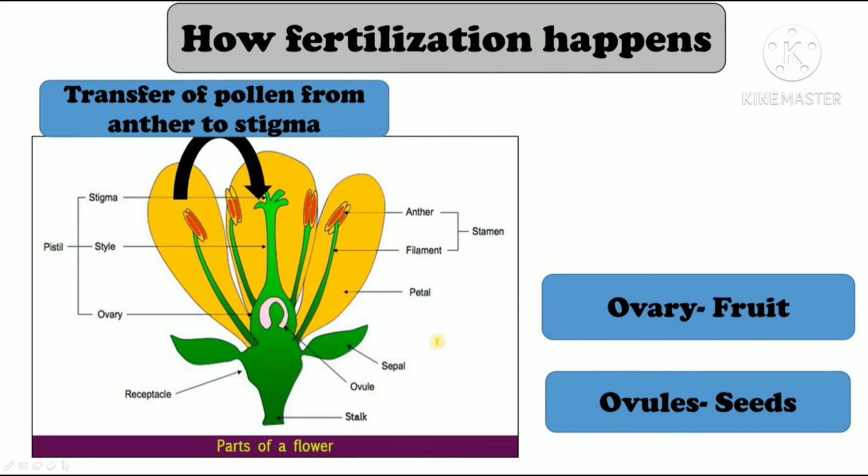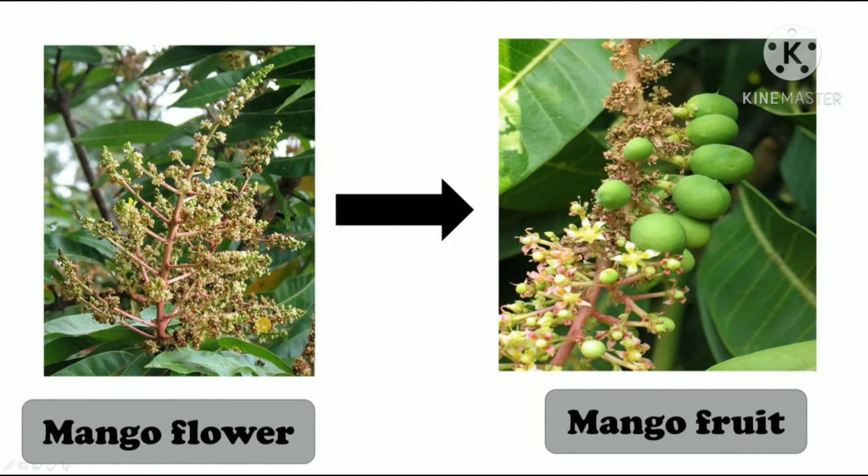Yes. So after fertilization, the ovary will swell. It will gradually become bigger and bigger in size and it will turn into a fruit. Alright. Okay, let's look at this example. This is a mango flower. So first, the pollens from the anthers will be transferred to the stigma of the flower.